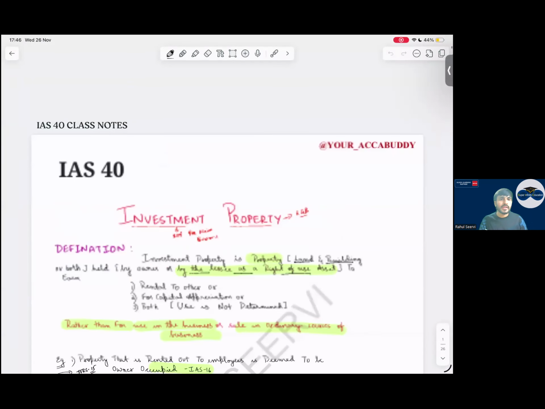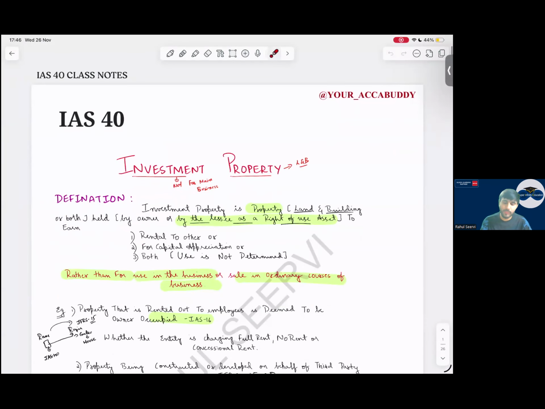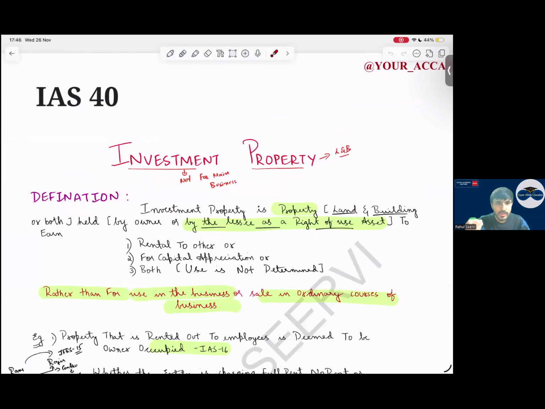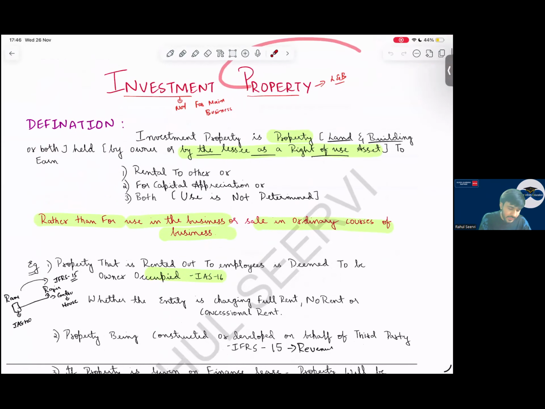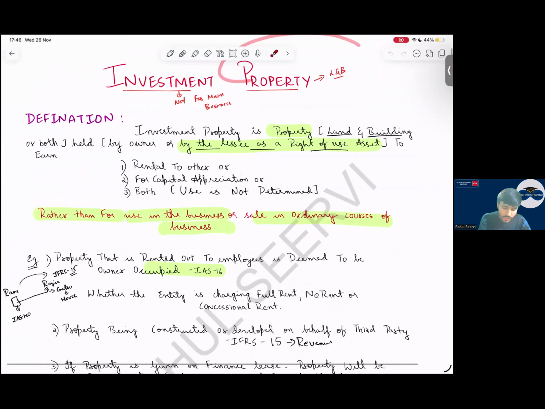If no doubts, then let us start with IAS 40, investment property. Now, what does investment property mean? Investment property means I have purchased a land and building not for my business. Property includes land and building. So investment property is a property, land and building, or both, held by the owner or by the lessee as a right of use asset for rental purpose or capital appreciation, or both, and it should not be for my business. Or if the use is not determined, rather than for use in the business or sale in the ordinary course of business.